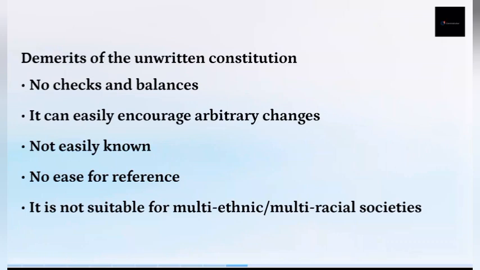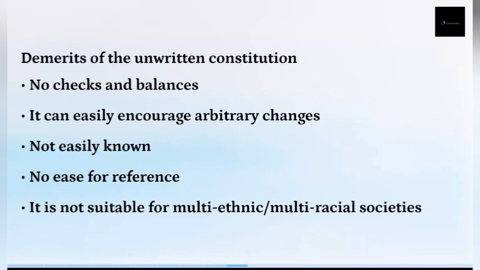They have the power to manipulate and change the constitution easily anytime. They can just say, okay, this is what we want, and they change the constitution. Then it's not easily known, since it's not written down. Just imagine somebody makes a decision concerning a case; before you hear of it, it will be very difficult. So it's not easily known.